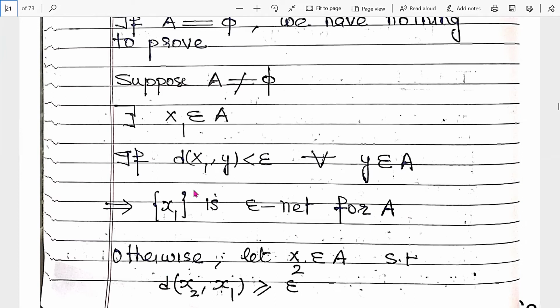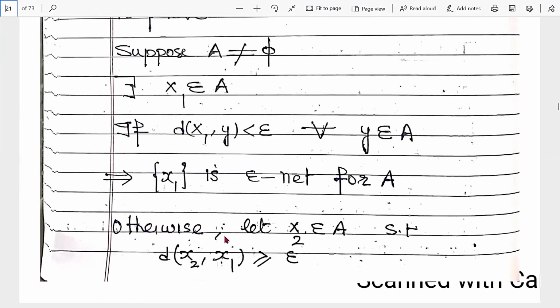Otherwise, if it does not happen, then there exists some x2 belongs to A which does not satisfy this condition. At least one member does not satisfy this condition. If all the members of A satisfy this condition, then our result is true, and in that case, this set is an epsilon net.